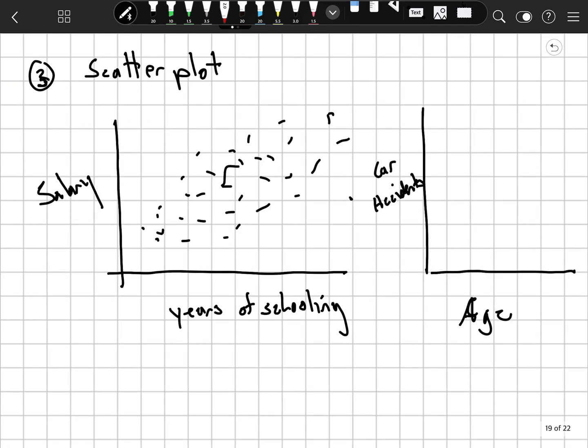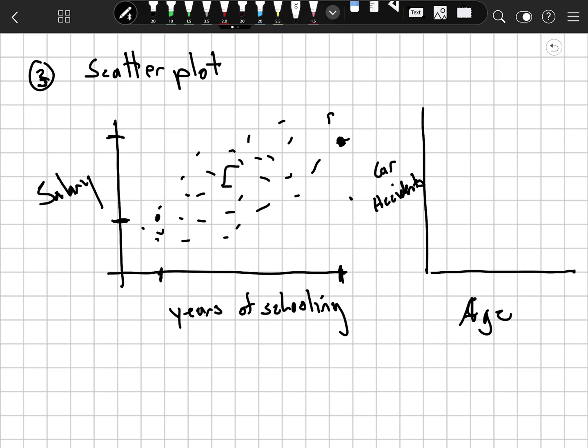Let's take a look at another example of where a coordinate plane might come in handy. Here we have data points. So it says years of schooling and salary. A person who has a lot of schooling, way over here, this data point represents him. He has a high salary. A person who has very little schooling right here has a lower salary.